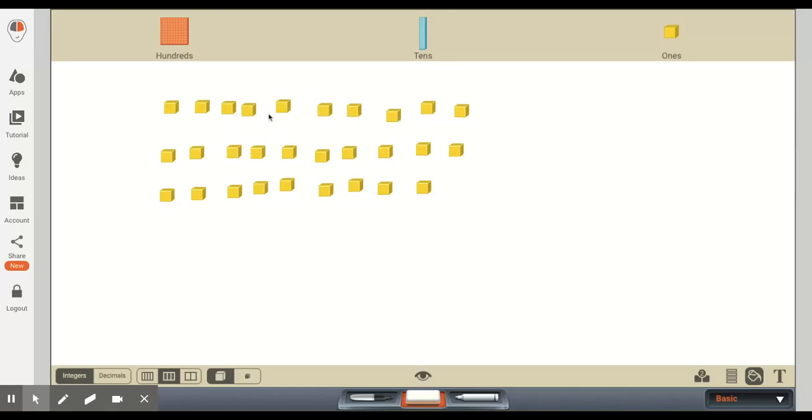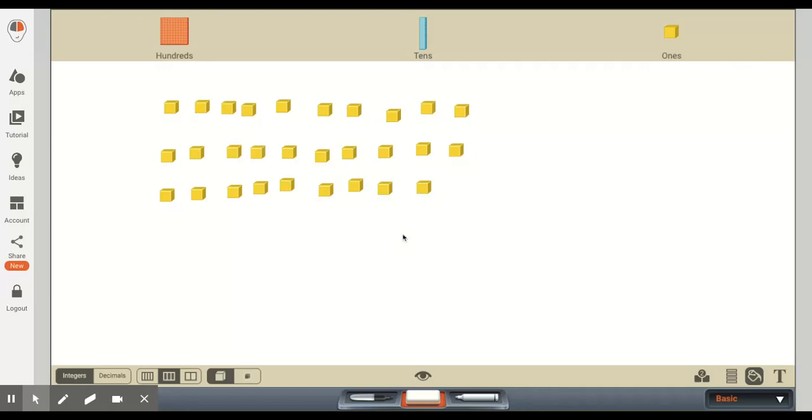Now, some students might count this first row, 1, 2, 3, 4, 5, 6, 7, 8, 9, 10, and recognize that there's 10 in the next row also, but some students may not at this point, so they'll need to continue counting on 11, 12, 13, 14, 15, 16, 17, 18, 19, 20. So they are needing to count, and then they'll continue their count, and it has to be accurate, and this might be a problem for some students. After 20, they move into 21, 22, 23, 24, 25, 26, 27, 28, 29.